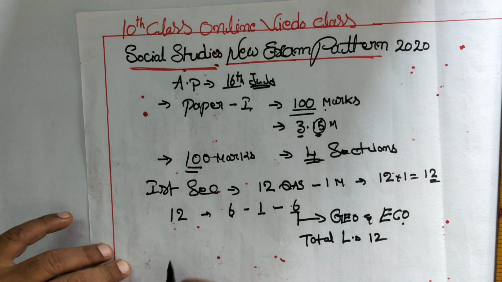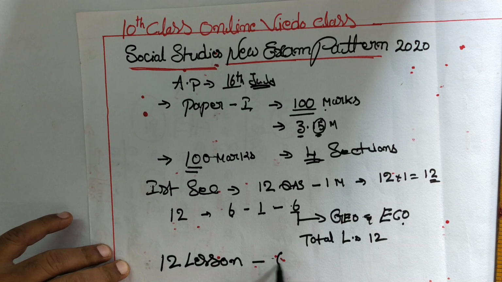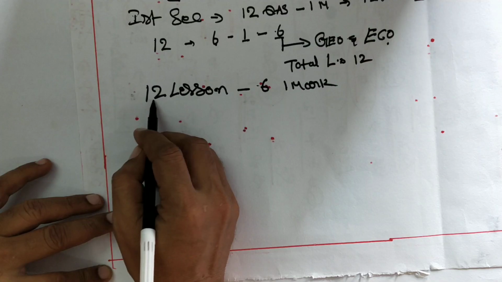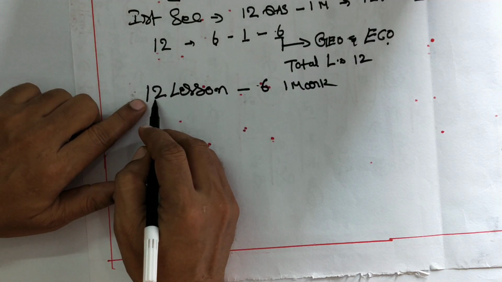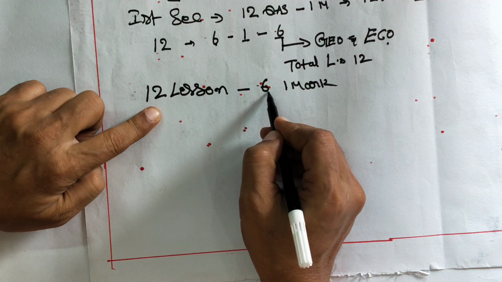In these 12 lessons, 6 one-mark questions are coming.